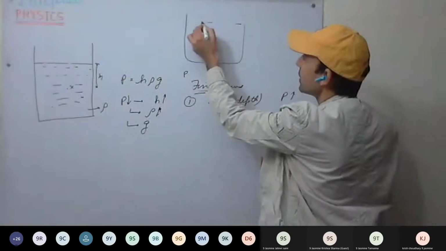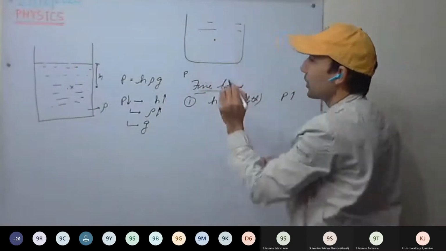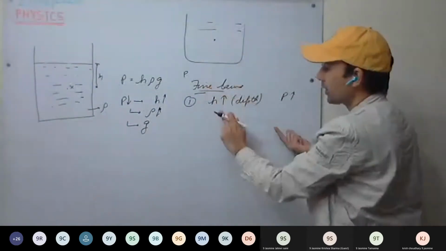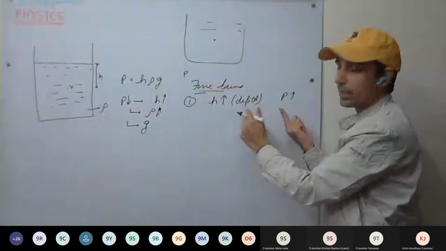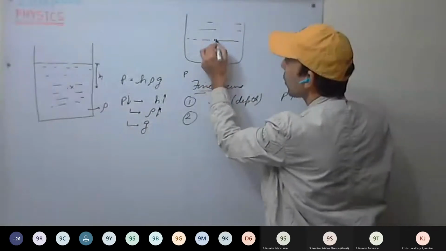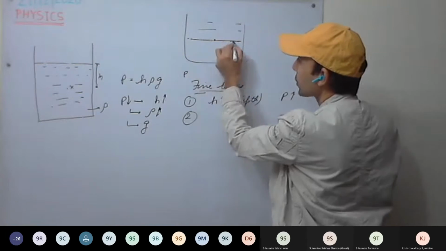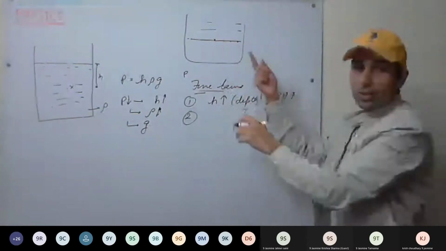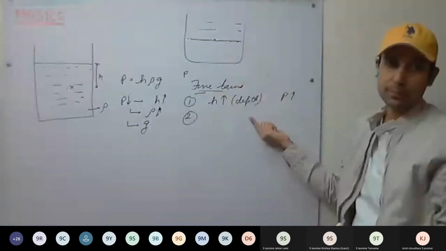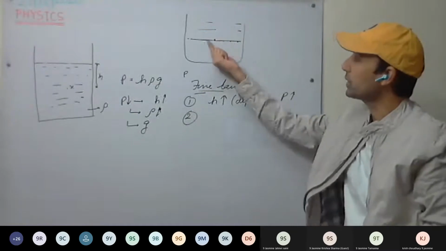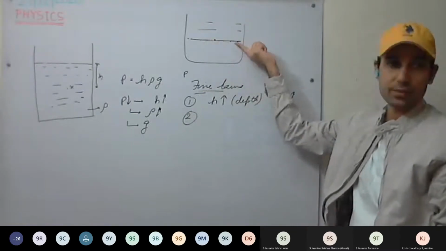So inside the liquid, at any point we are calculating, as the depth increases, pressure will increase. Second, the pressure is same at all the points in the horizontal plane. That is, all the points lying in this horizontal plane of the liquid have the same pressure.